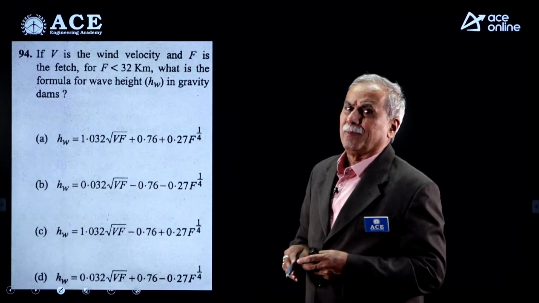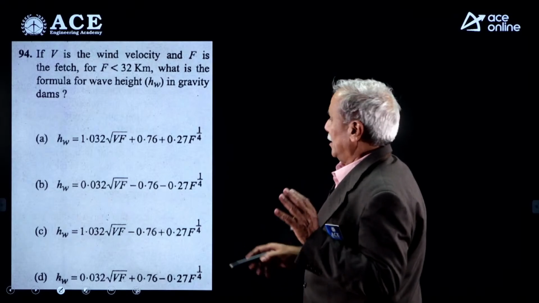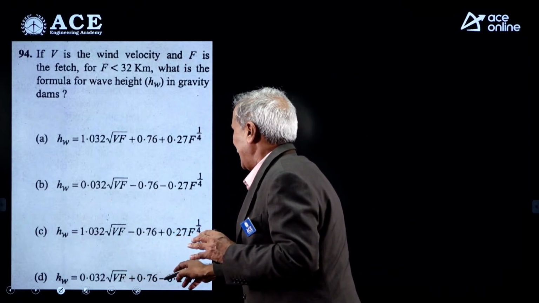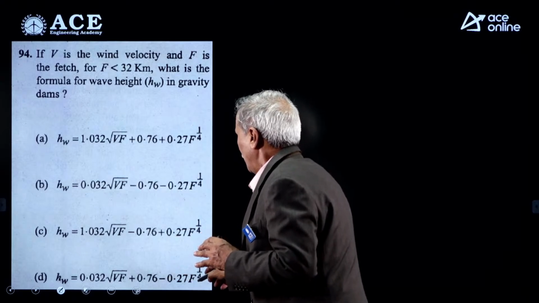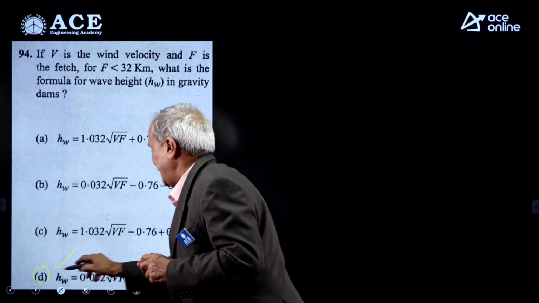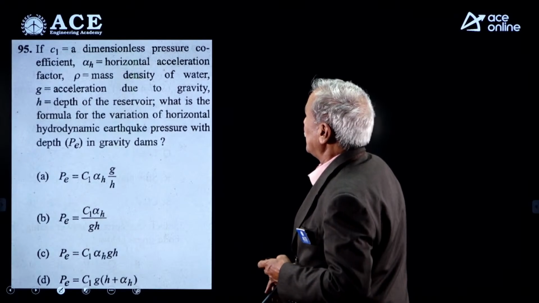The formula given by Molitor, two equations: when the fetch is less than 32 kilometers, hw = 0.032 root(V F) plus 0.763 minus 0.271 fetch to the power of 1 by 4. D is the right option. hw in meters, V in kilometer per hour, fetch in kilometers.